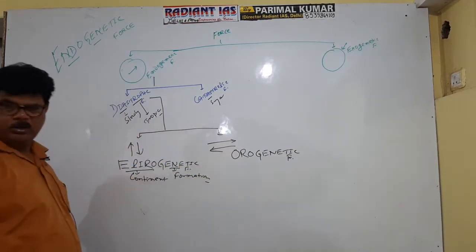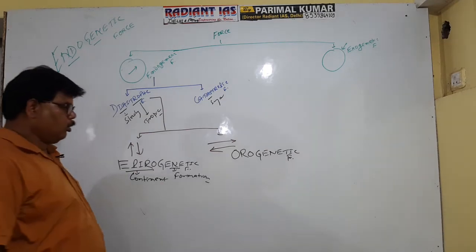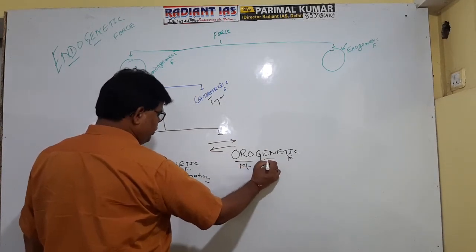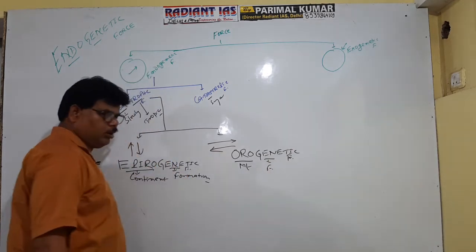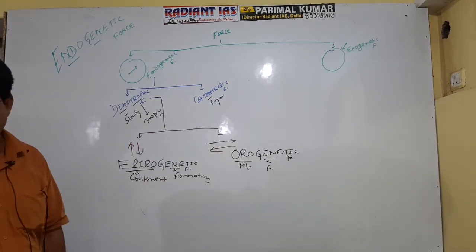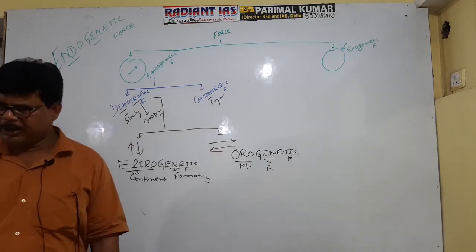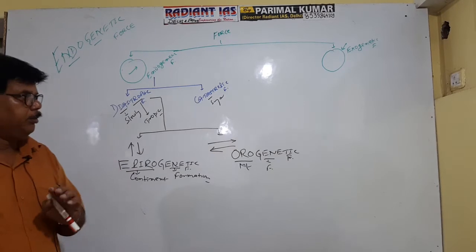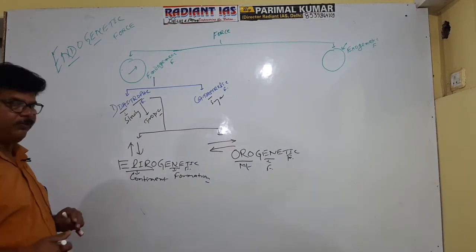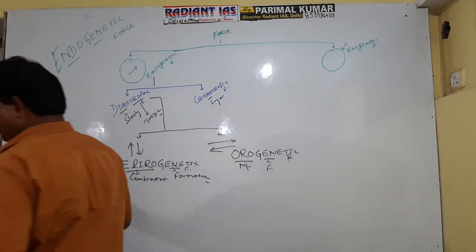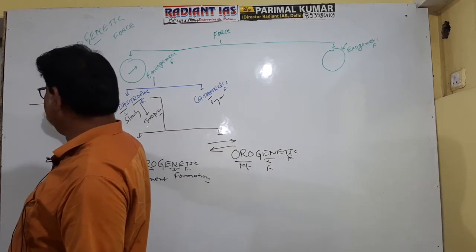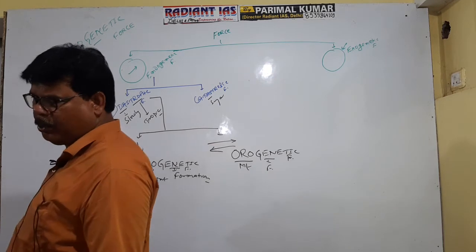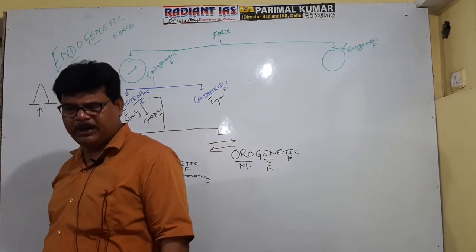Orogenetic force. Oro means mountain, genetic means formation. The force which acts horizontally is called orogenetic force. A very important and noticeable fact is that normally it appears that if the force acts vertically, then it will cause the origin of the mountain. Getting it? Normally it appears so.